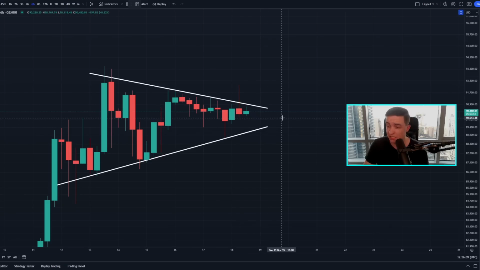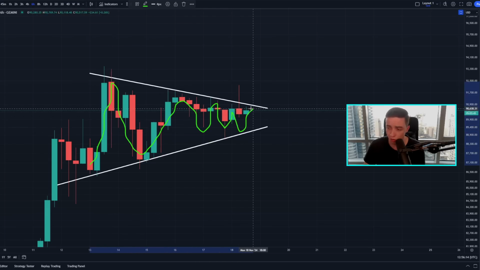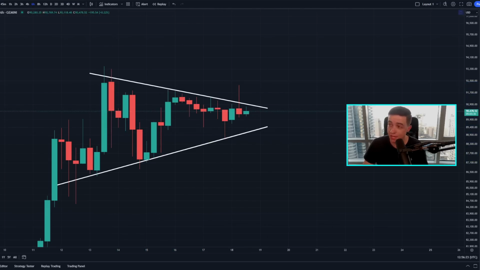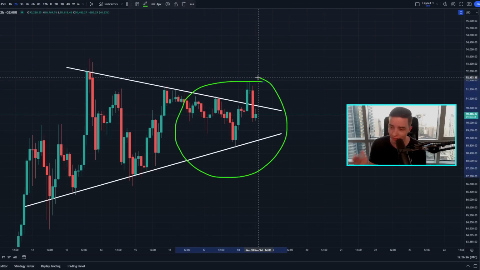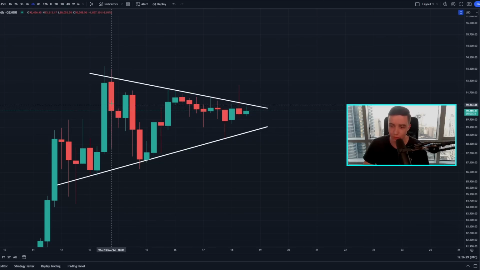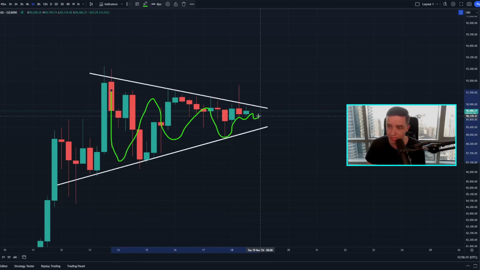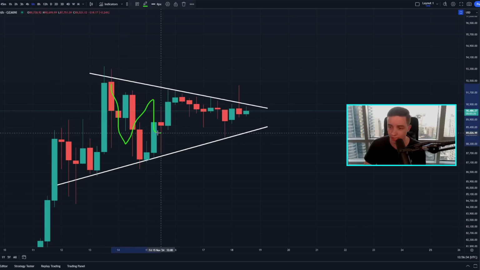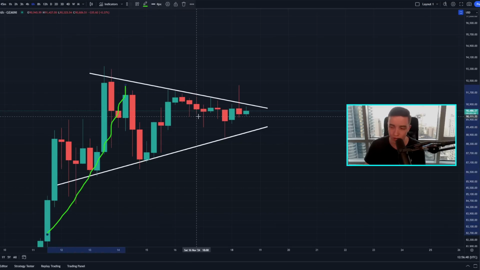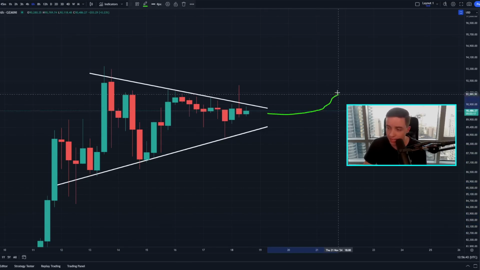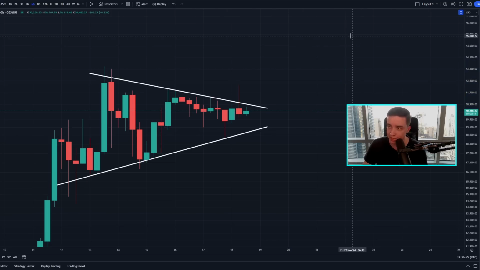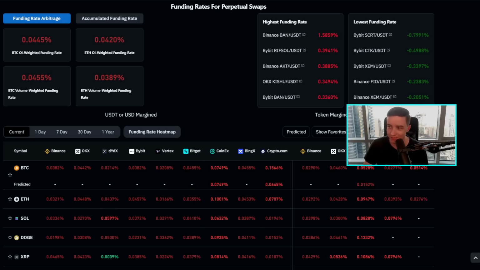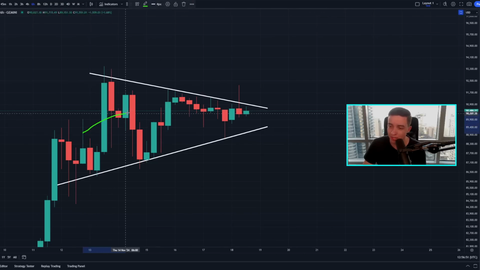But if we're taking a look at this pattern on the 6-hour time frame, we're still possibly forming a symmetrical triangle pattern, also known as a horizontal triangle pattern. But either way, whether you think this pattern is completely invalidated, which it is if you're looking at the 2-hour time frame, or whether you think we're still actually forming this pattern on the 6-hour time frame, which could be the case, either way, we're simply consolidating sideways, cooling off a little bit in the short term after that crazy bull run that we saw over the last 1 or 2 weeks, before potentially building up, getting ready for that next major leg to the upside, the next major bull run. Because once again, right now the funding rates are very overheated, so it's very normal to see a little bit of a cool off in the short term to reset some of those things like the funding rates.